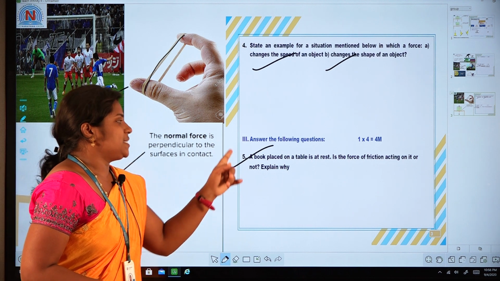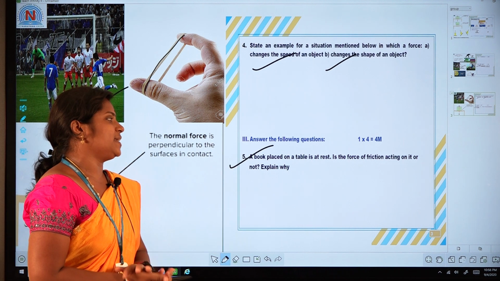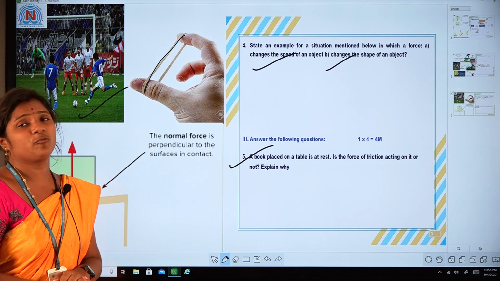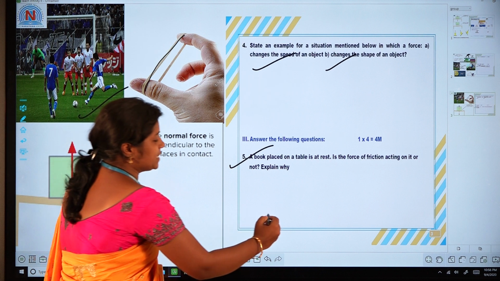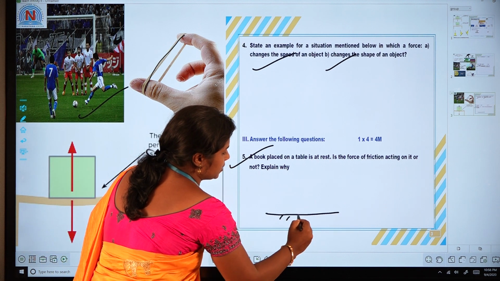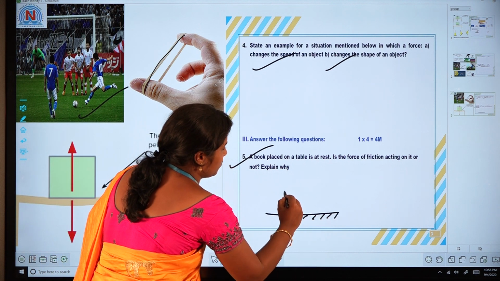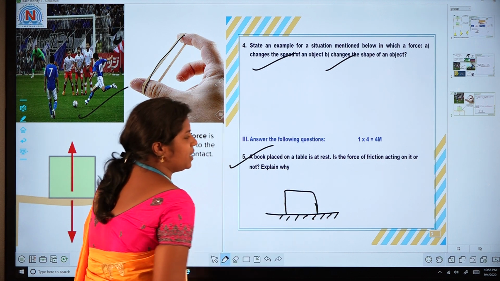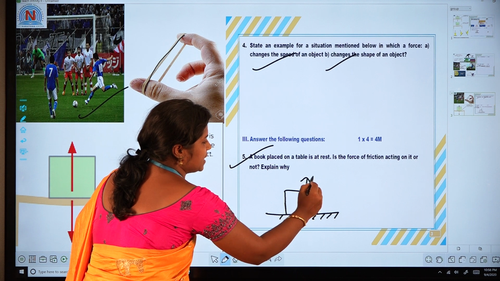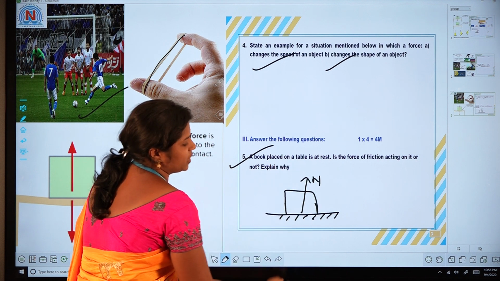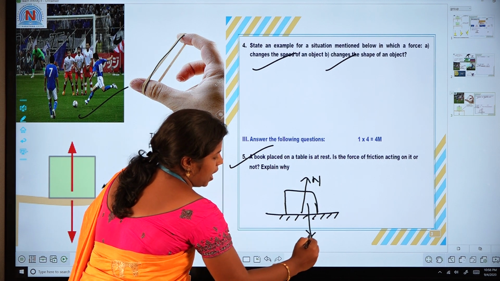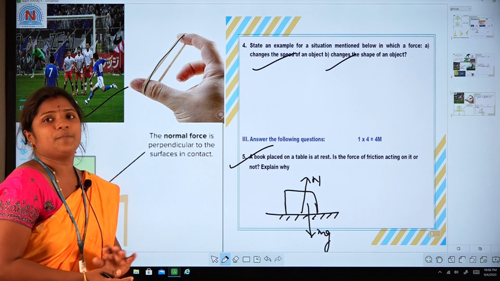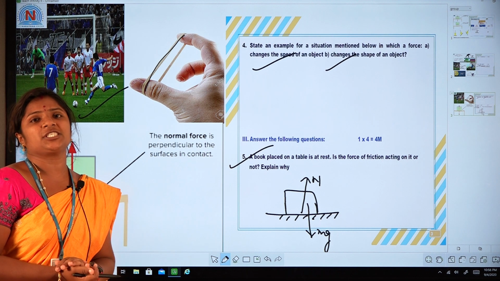A book is placed on the table at rest. Is the force of friction acting on it or not? Explain why. Suppose, for example, I am keeping the object on a horizontal table. It is in the equilibrium position. Upward, the normal force is acting, which is perpendicular to the surface, and weight mg is acting in the downward direction. It is in equilibrium. It is at rest.